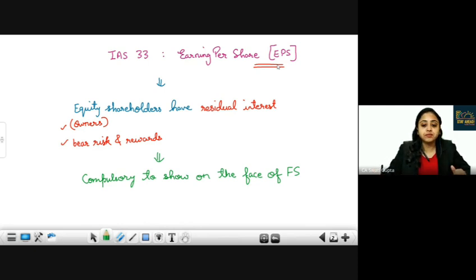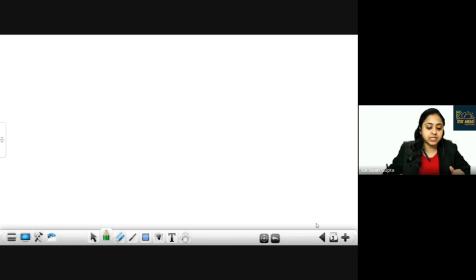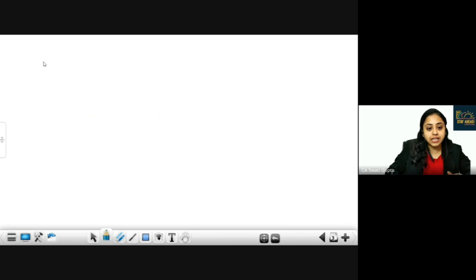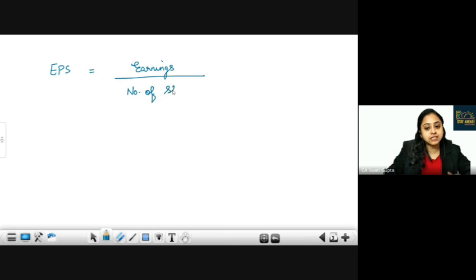Now, how do you calculate EPS? The very basic concept of EPS calculation is EPS equals earnings divided by number of shares.